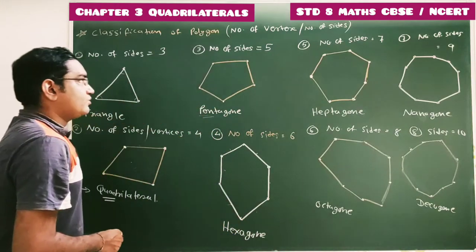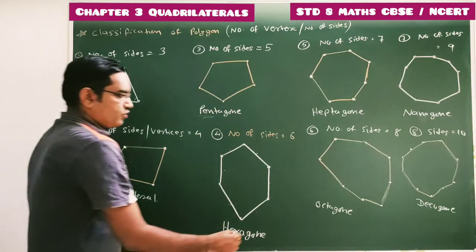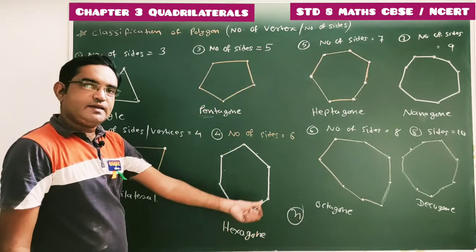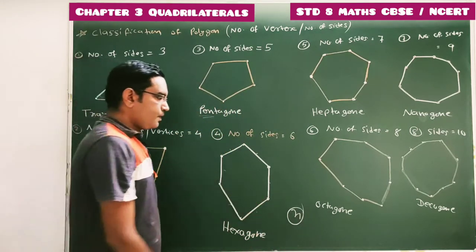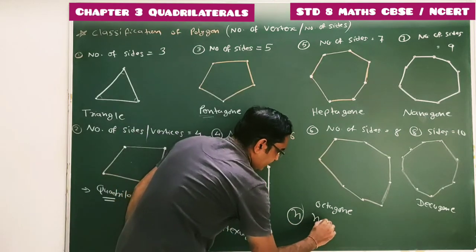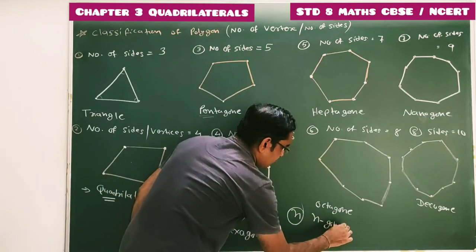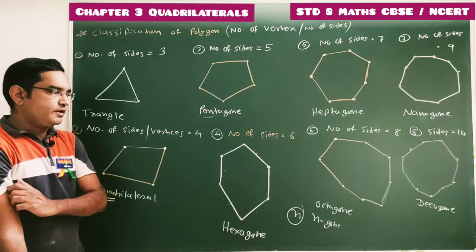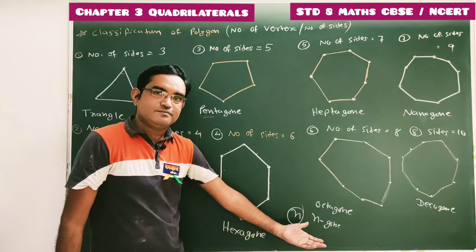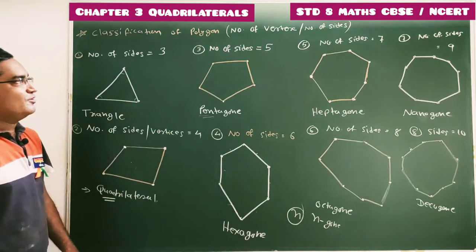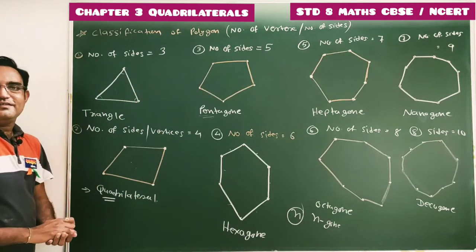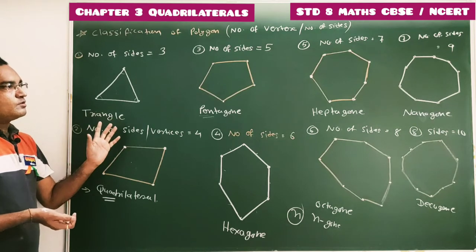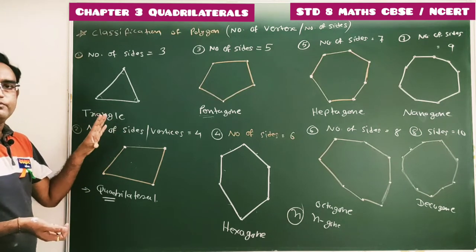Then generally, if number of sides are n, where n can be any number, it's known as an n-gon. If 11 sides come, we will not call it by any other name, we will call it an 11-gon. Clear students? So this is how you can classify types of polygons. Done. So definition and types of polygon.